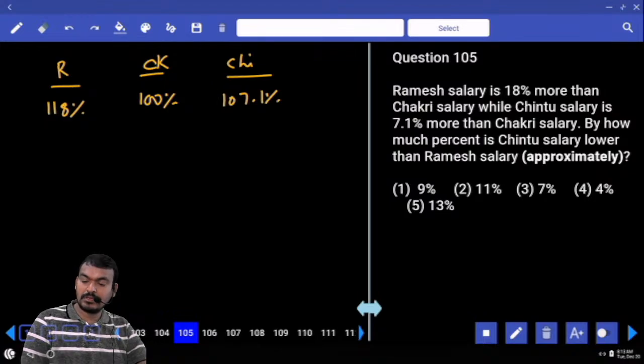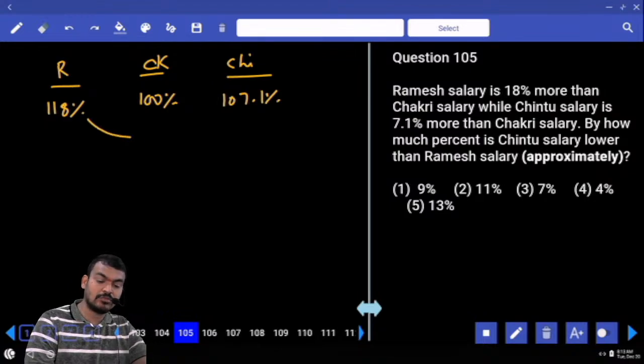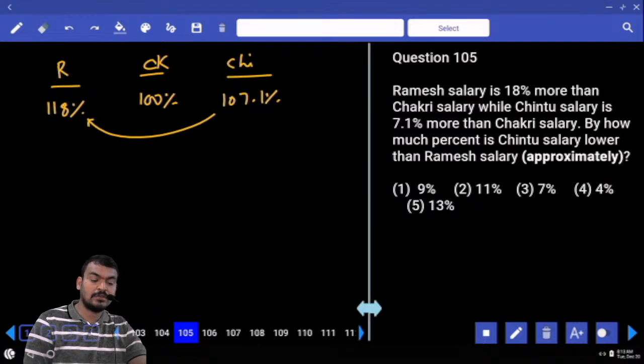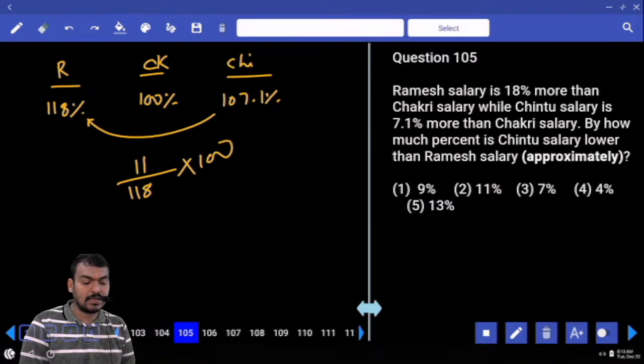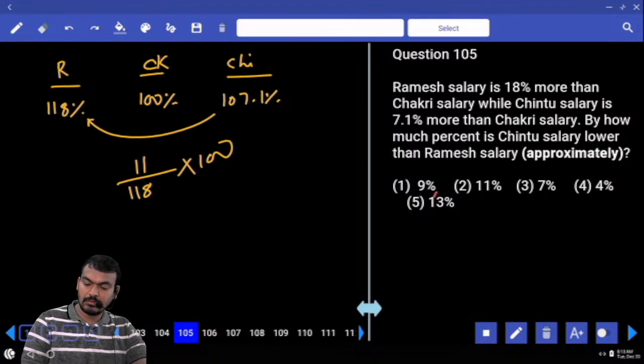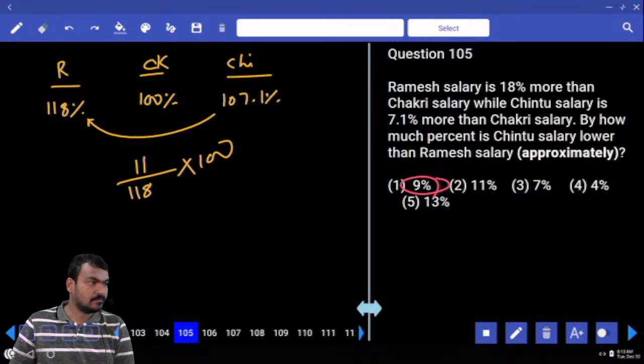What is the question here? By how much percent is Chintu's salary lower than which one? Ramesh. What is the difference? Almost 11. 11 upon which one? 118 into 100. Is it less than 10% or more than 10%? Less than 10%. What is the nearest value? 9%.